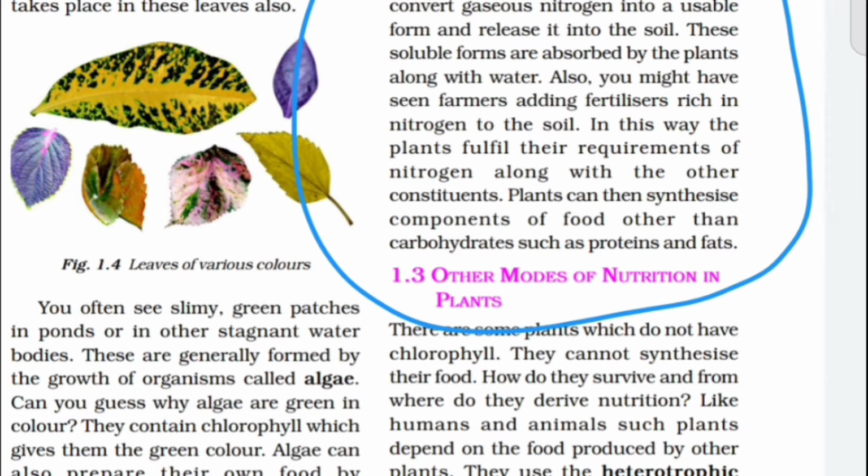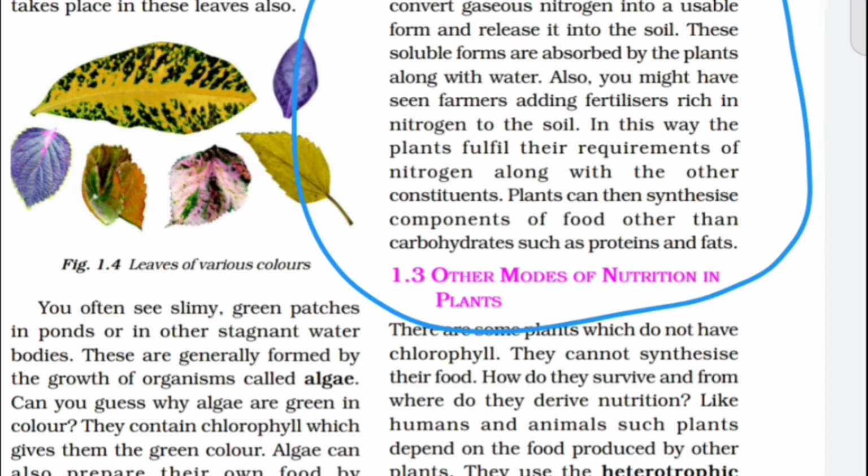So he adds nitrogen to the soil for more fertilization. Nitrogen is used as a fertilizer. The farmer mixes the nitrogen along with soil and gives it to the plant for more development of the plant.